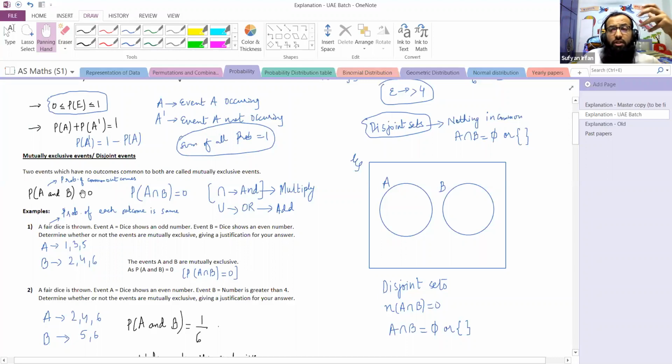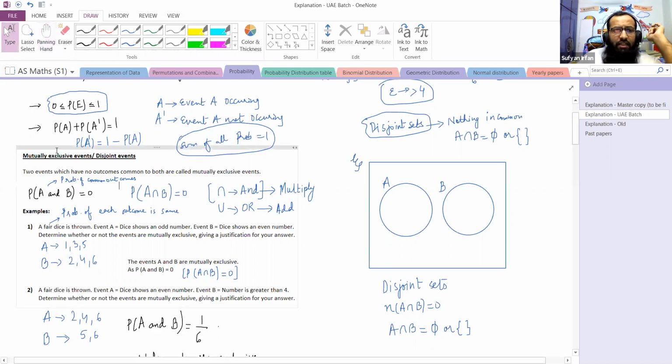If there are a few outcomes which are common to both, then we will say that the probability of A and B is not equal to zero. This means the events are not mutually exclusive. However, if there are no common outcomes and the probability of A and B is zero, we will conclude that the events are mutually exclusive. Let's clarify this further by looking at the two examples below.